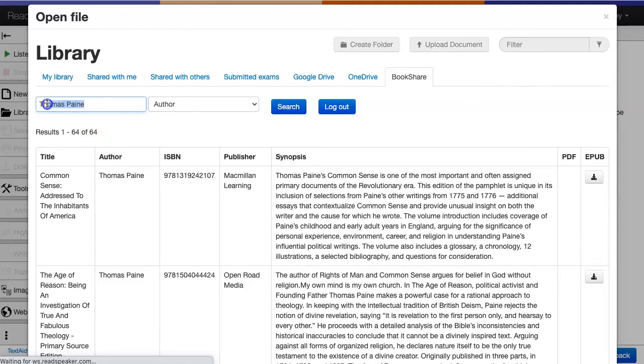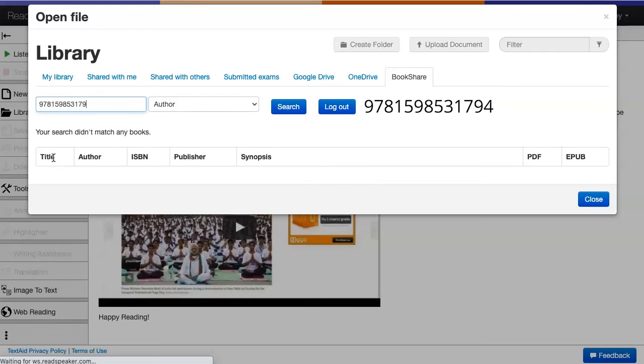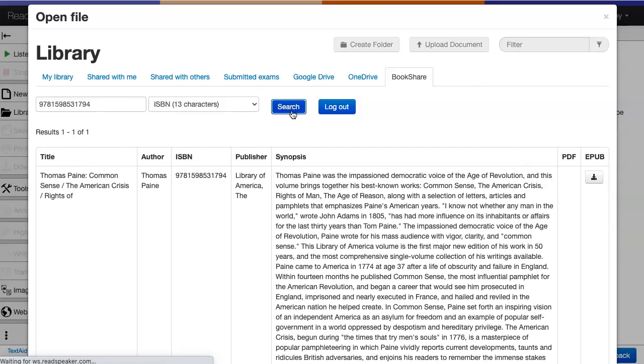Let's try searching by the ISBN number. Enter the number 9781598531794. Select ISBN, and click search. We find the single entry which is the book we want.